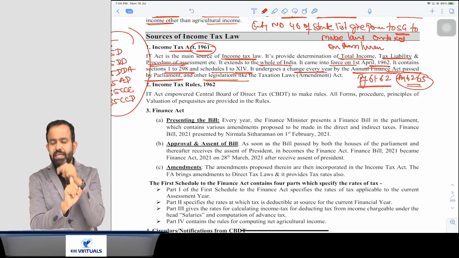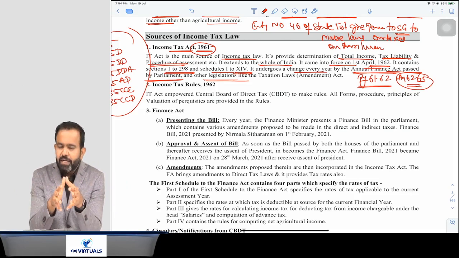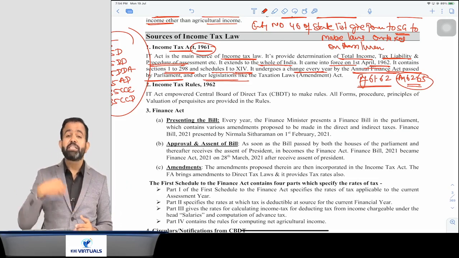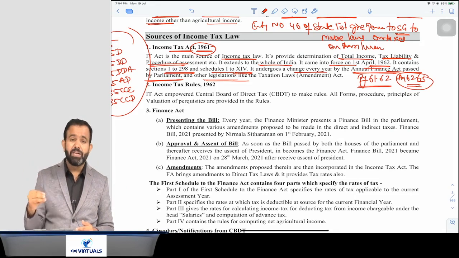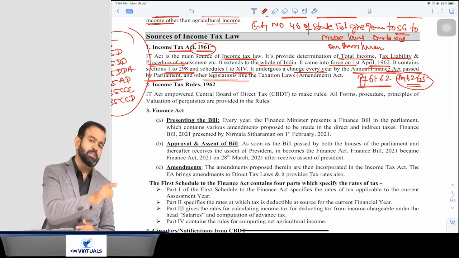One is basically the finance act. Every year there will be a finance act. First, our finance minister will present a finance bill in the parliament, and when that bill is passed in the parliament, lower house, upper house, after that president will give the assent or president will sign the bill. On that day it will be treated as the act, that is finance act.